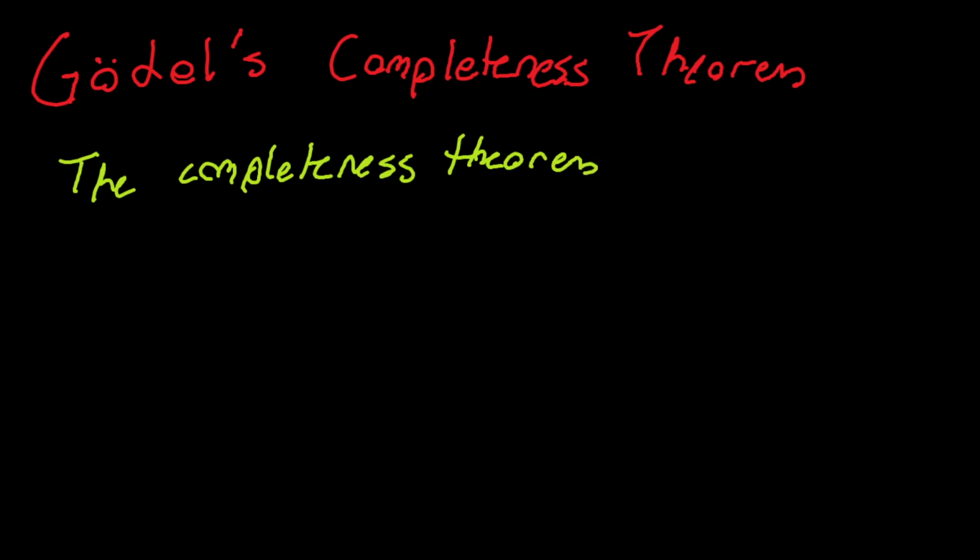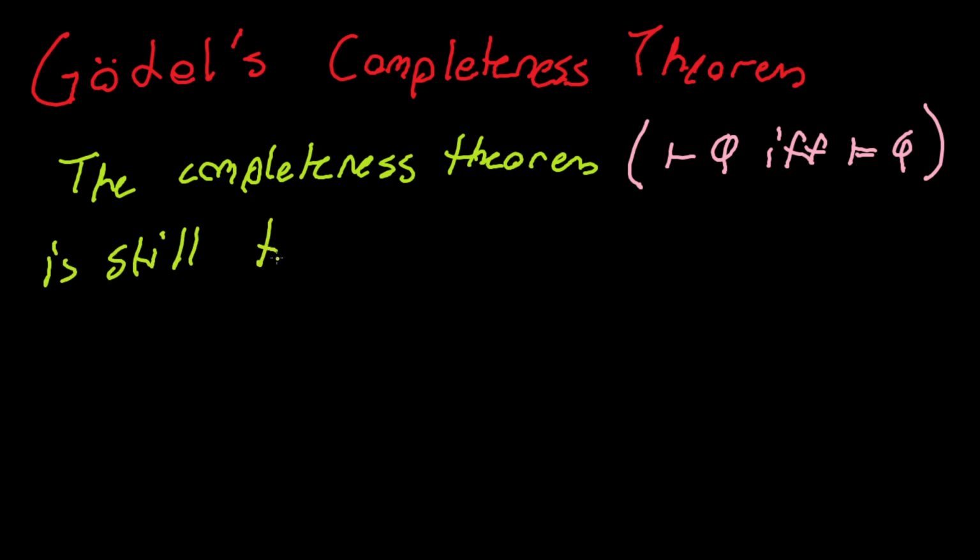And intuitively, it says the completeness theorem, and remember, the completeness theorem was this one, is still true in predicate logic. So Gödel's completeness theorem proves the completeness theorem of predicate logic.